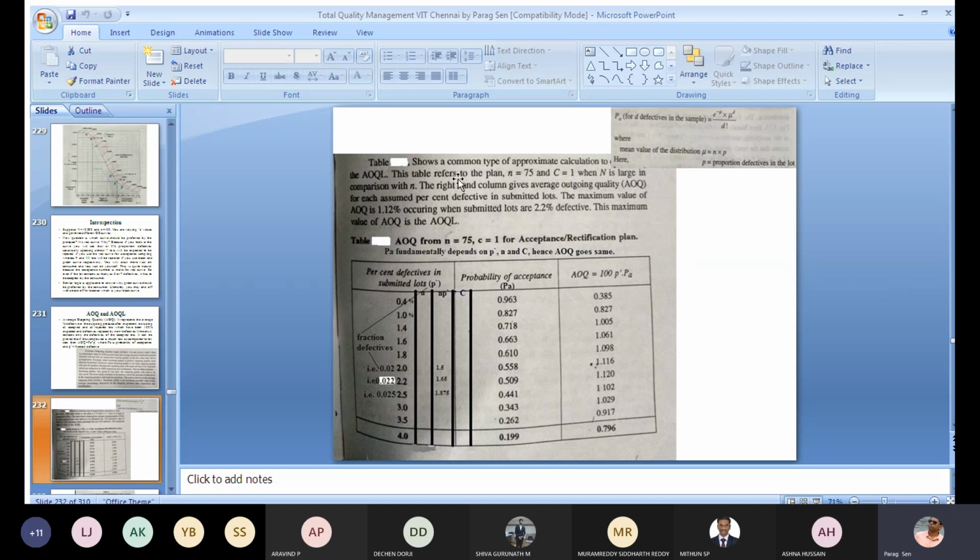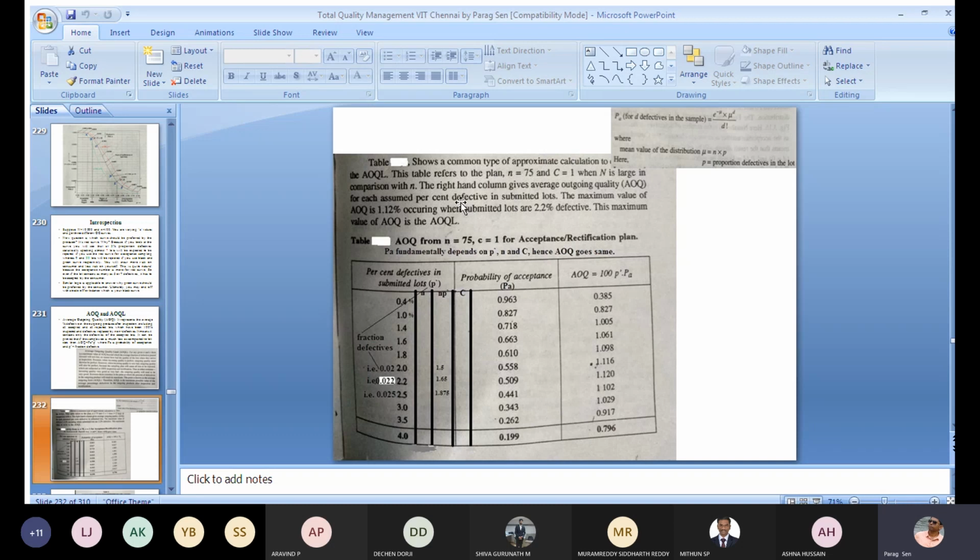So this table refers to the plan small n is equal to 75. That means your sample size is 75. And c is equal to 1. c means the cutoff value or the acceptance number is 1. When capital N is large in comparison with small n, capital N means the lot size. The lot size is very large as compared to the sample size.